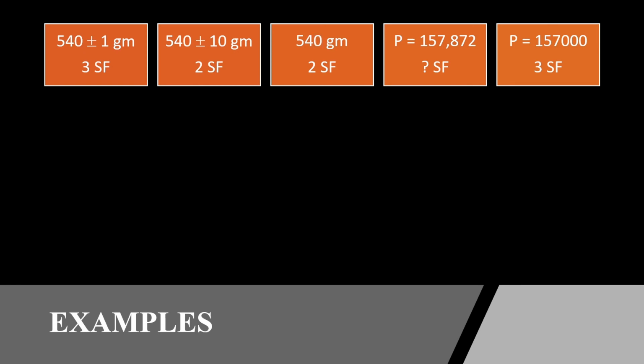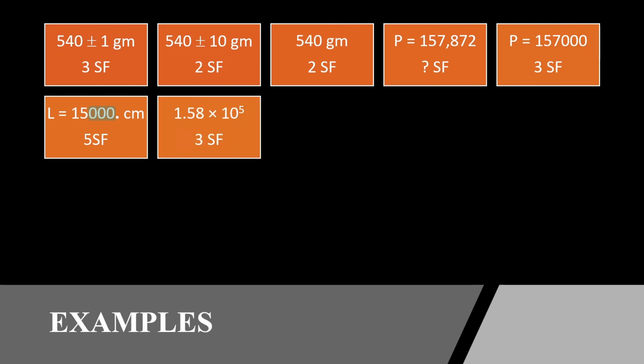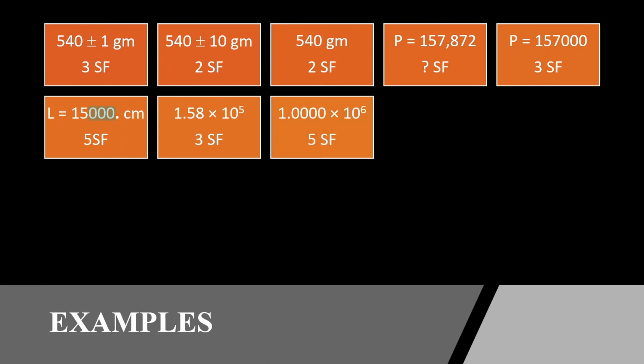Now suppose you are finding the length of a land and somebody quotes this number. If you notice, there is a dot at the end of the 0. Because there is a dot at the end of 0, these 3 zeros are considered to be significant. And therefore, there are 5 significant figures in this one. 1.58 into 10 to the power 5: 3 significant digits. 1.0000: 5 significant digits.